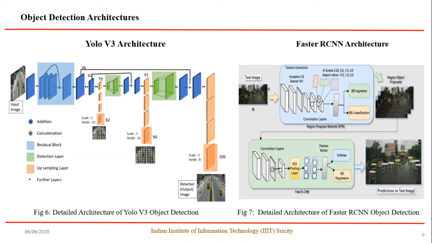Considering Figure 6, YOLO v3 is a single-staged object detection algorithm that uses a variant of Darknet with a 53 layered network which has been trained on ImageNet. The YOLO v3 architecture comes with residual skip connections and upsampling. For the purpose of detection, 1x1 detection kernels are applied on feature maps of 3 different sizes at 3 different places in the network. For illustration, the 13x13 layer is responsible for detecting the larger objects, whereas the 52x52 layer detects the smaller objects, and finally the 26x26 layer detects the medium objects.